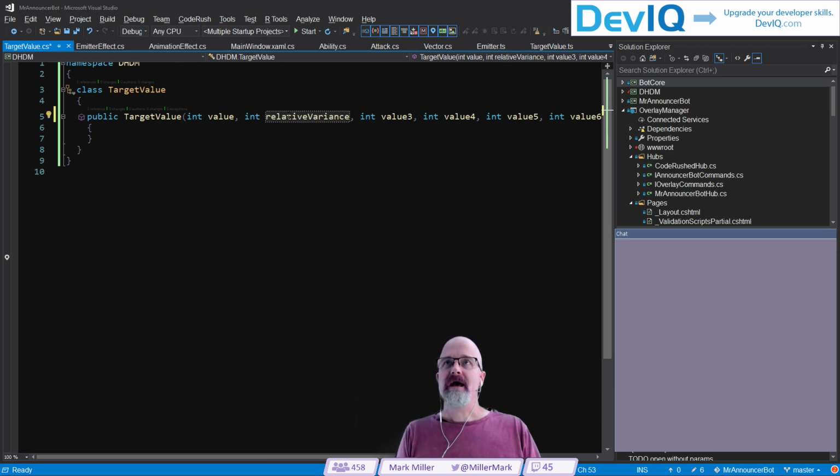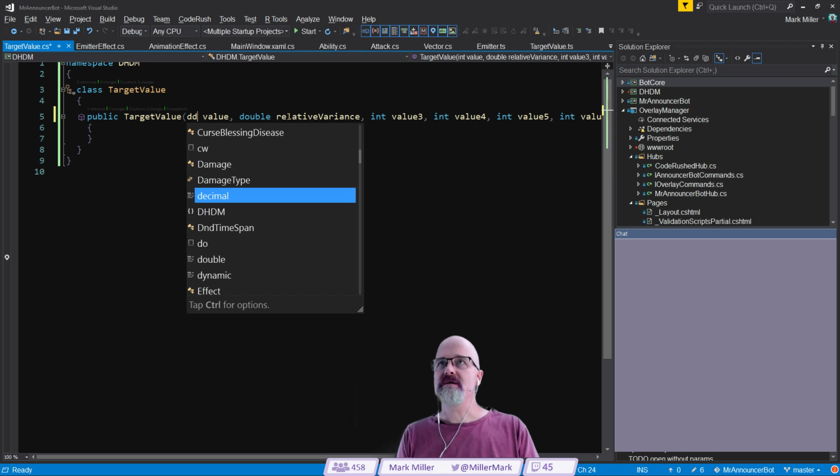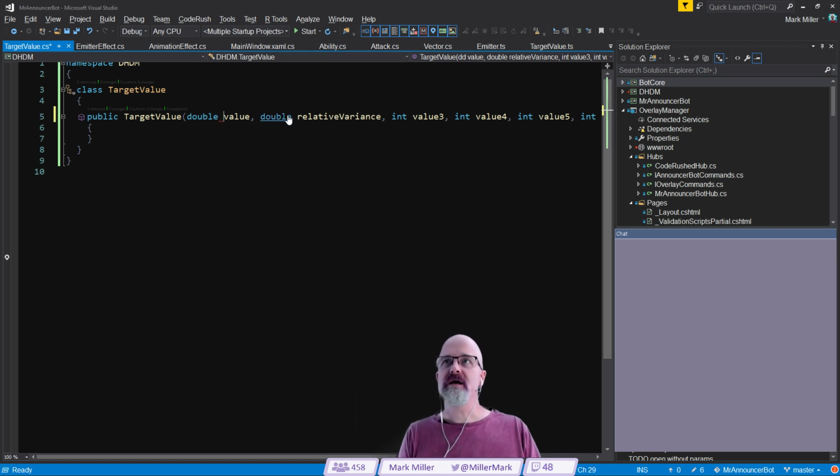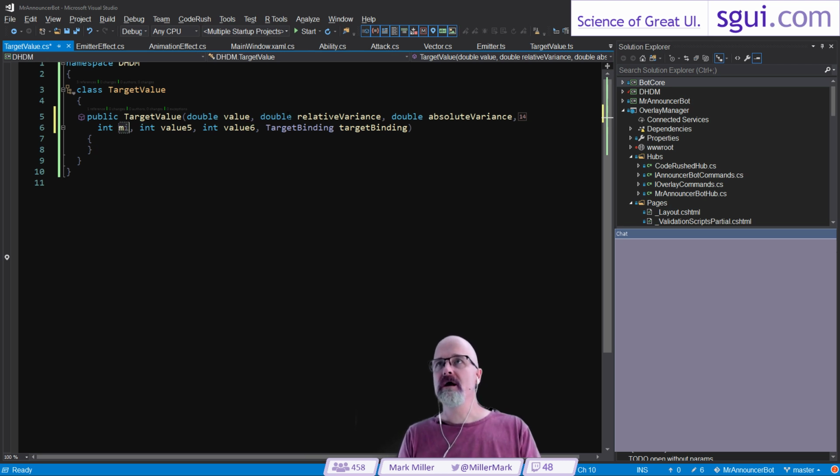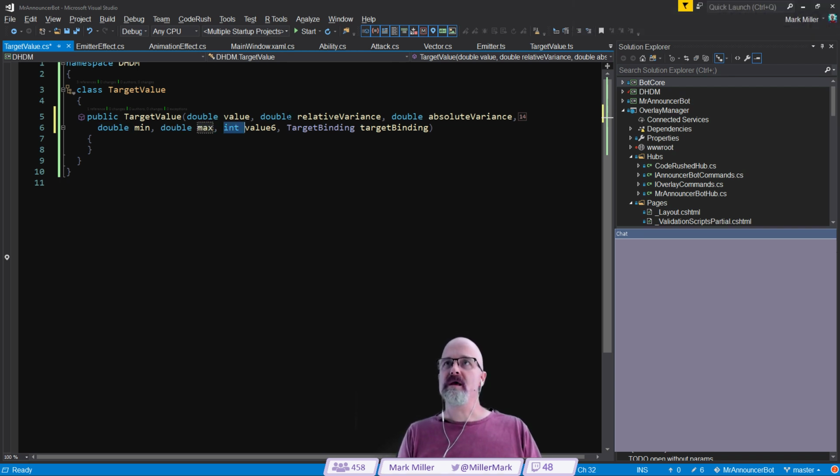Like that. And then we're going to have another one over here. This should not be an int. These need to be doubles. This needs to be a double. Whoops, TD. Like that type, that's a double. It's a CodeRush template. And this is going to be absolute variance. I'm just following that model that we have already out there before. This is going to be min, also a double. And this is going to be max. This is also a double.